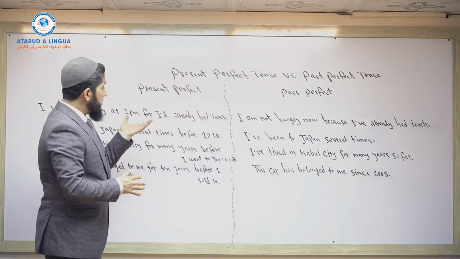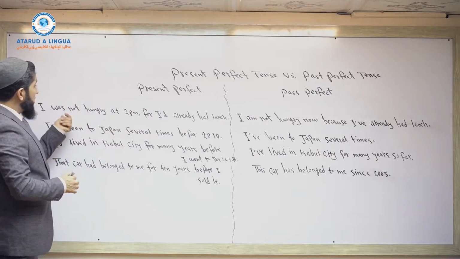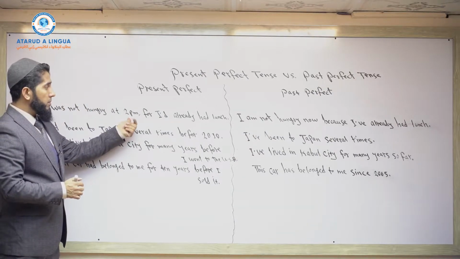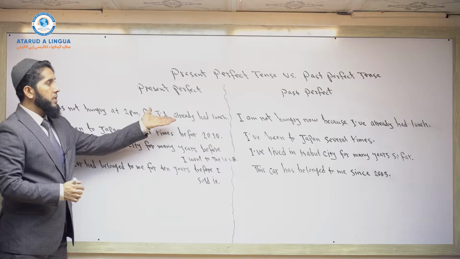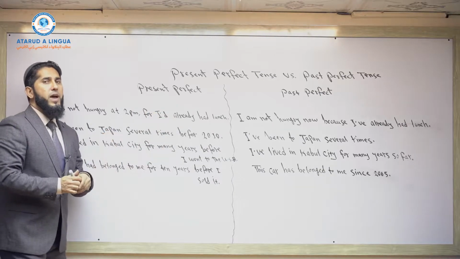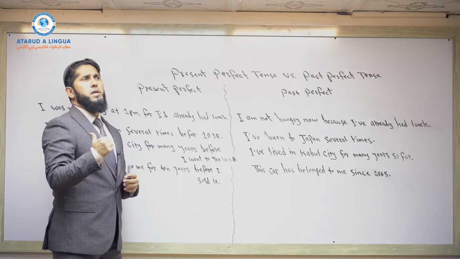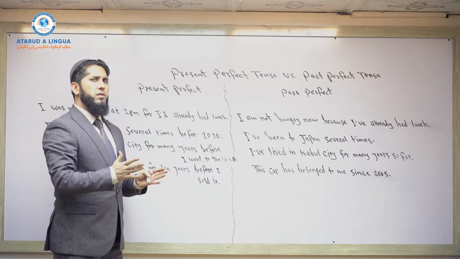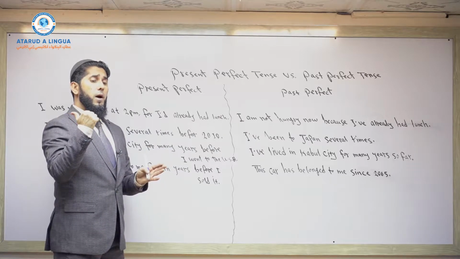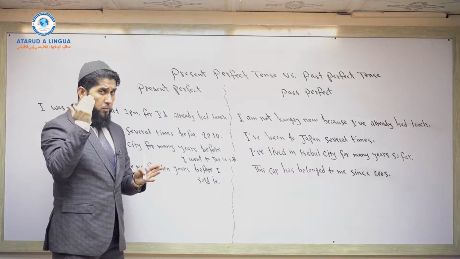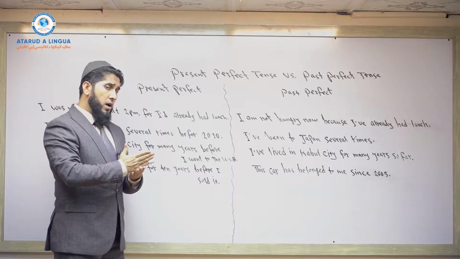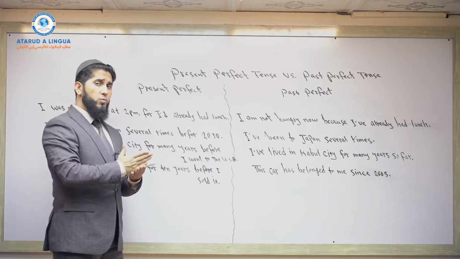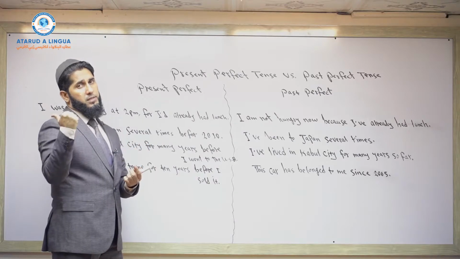But pay attention to this example. I was not hungry at 2 p.m. for I'd already had lunch. Past perfect tense is used to talk about an action that happened at an unspecific time, but before another action or before a specific time in the past.